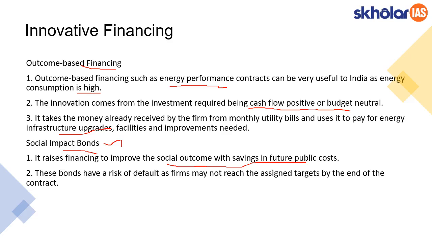But the problem here is the returns on this. If investment happens, there is a high risk of default, because the firms or corporations have a certain target to achieve, and it's not always possible, as social targets are not that easy to achieve. Like, as I mentioned, the building of toilets is not that easy, nor is changing the behavior of people to give up open defecation and start using toilets. It's slightly difficult. Trying to complete these targets is difficult, so returns on such bonds are also associated with the risk of default.